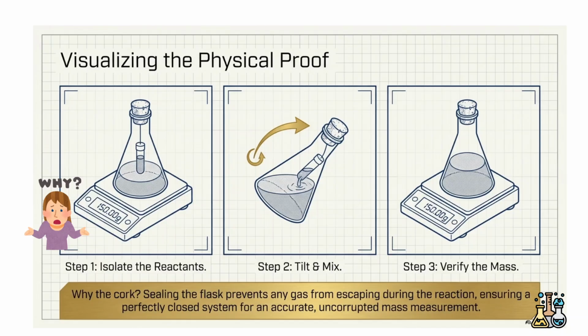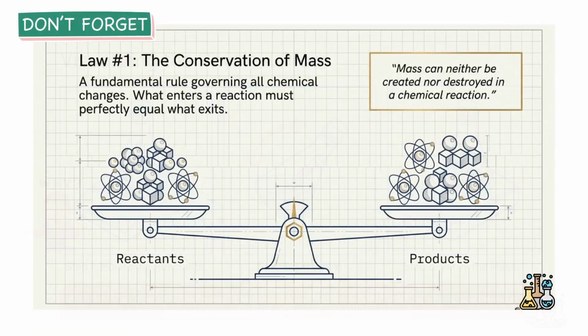This is called the law of conservation of mass, as the mass remains the same. So, the law of conservation of mass states that mass can neither be created nor destroyed in a chemical reaction. In the experiment, we made sure that we closed the flask. Why did we close the flask? To prevent anything from escaping. So, total mass remains constant.